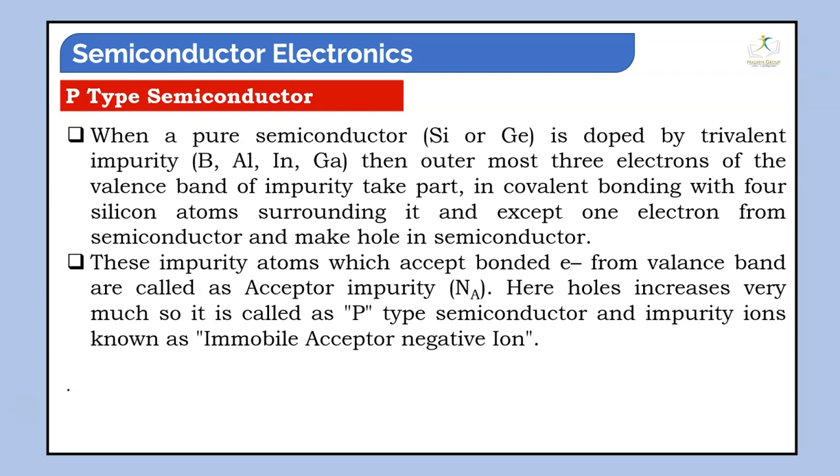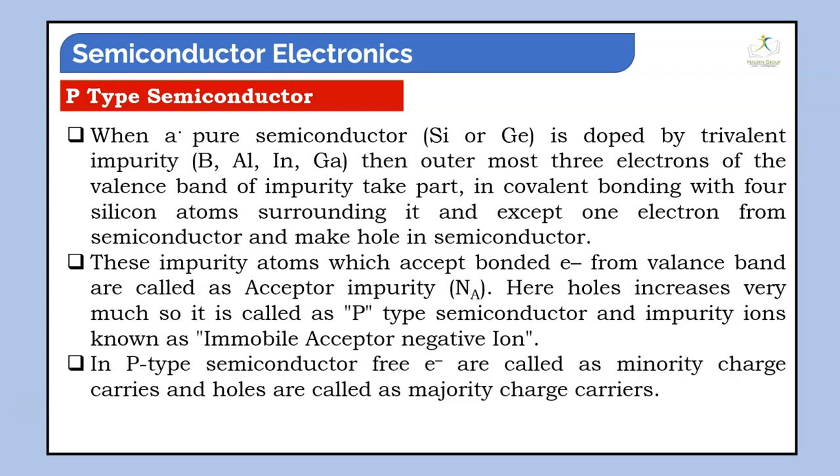So when these impurity atoms accept electrons, the number of holes increases because of that, so it is called a p-type semiconductor. The impurity ions are known as immobile acceptor negative ions.